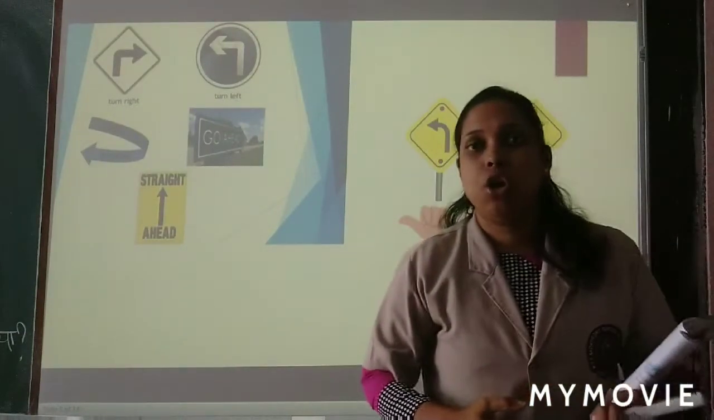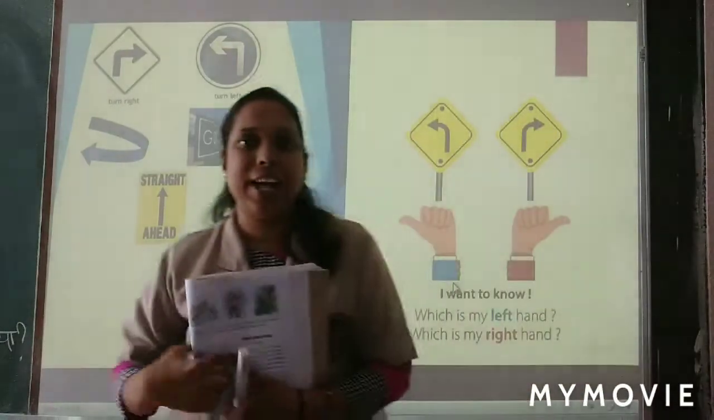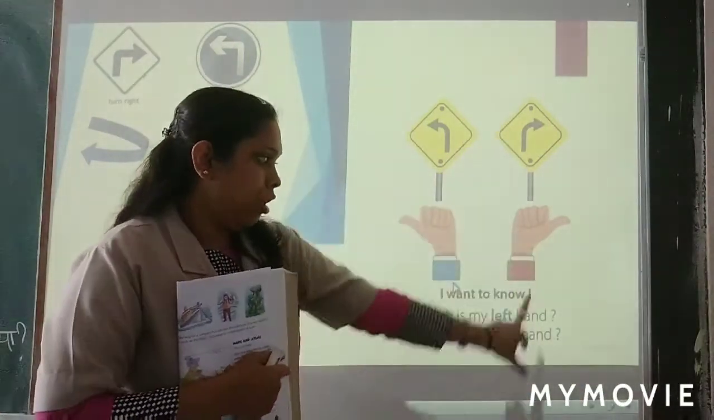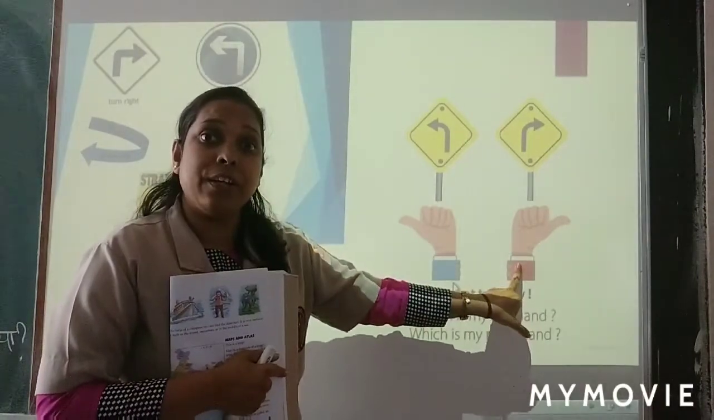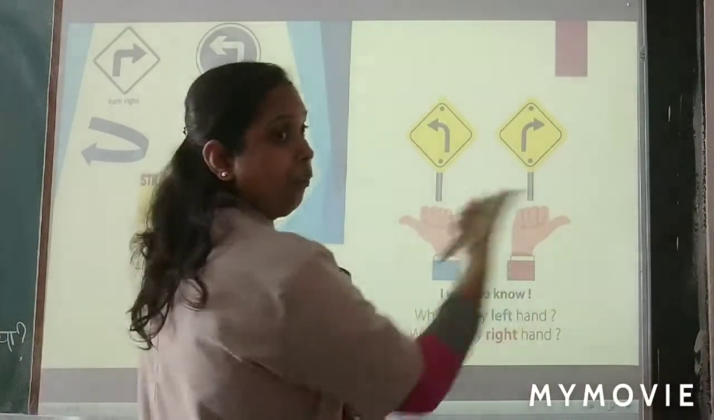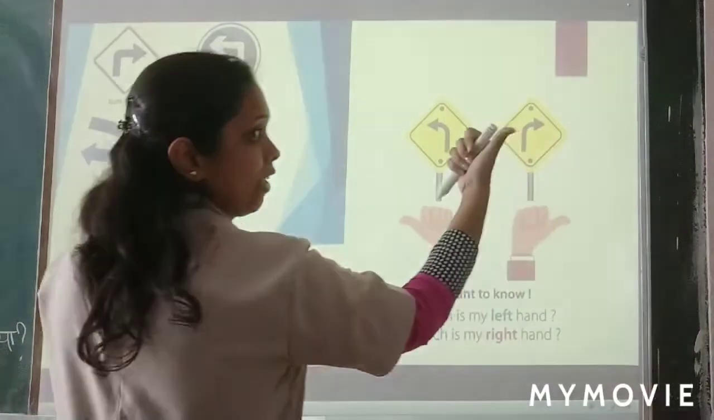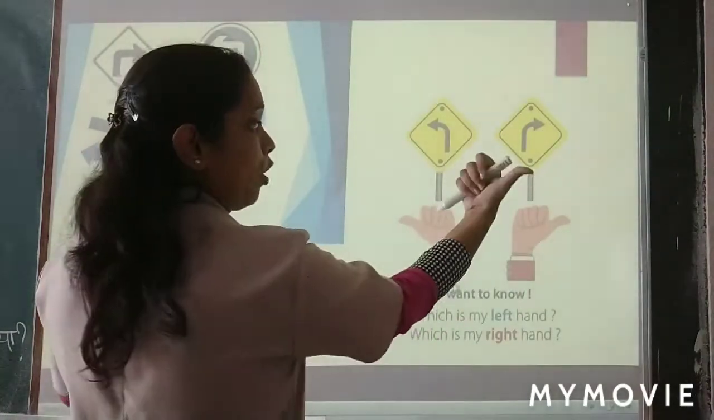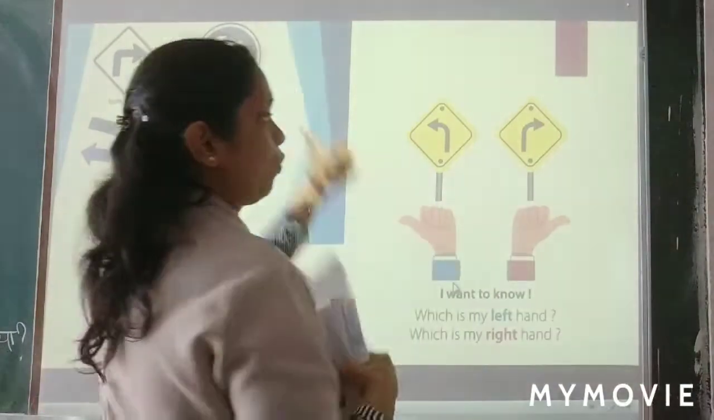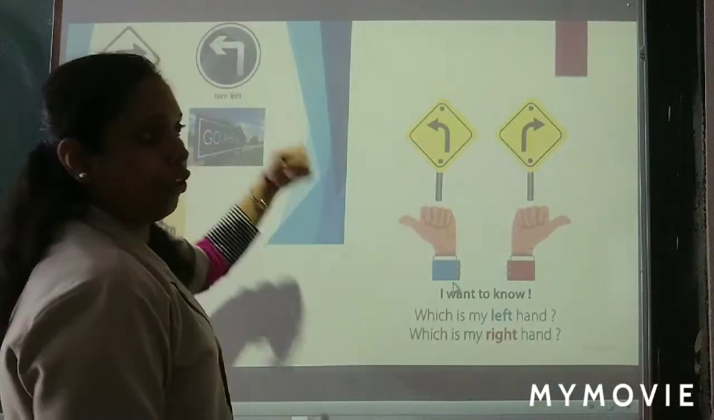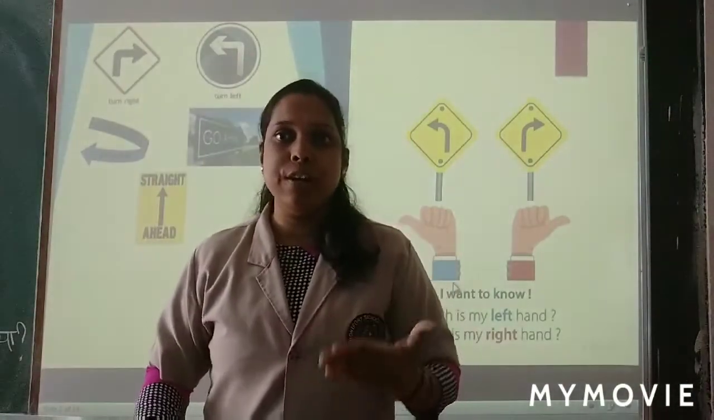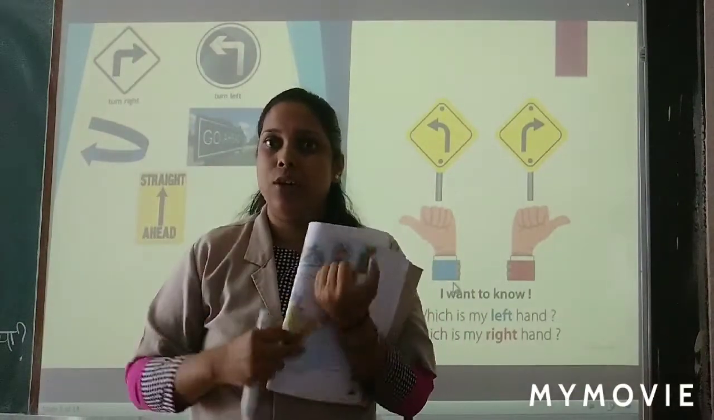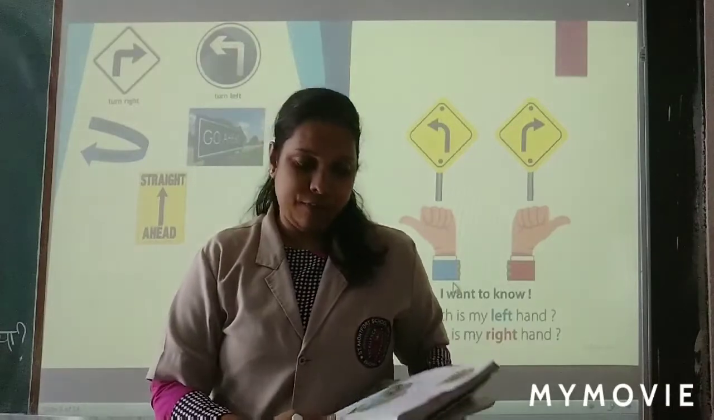Okay, so you also show me your right hand and left hand. So this is your which hand? Right hand. Okay, you are sitting like this in front of the mobile. So this is your right hand and this will be your left hand. Okay children, because I am standing opposite, so this is my right hand and this is my left hand. Okay children, that will be a difference.